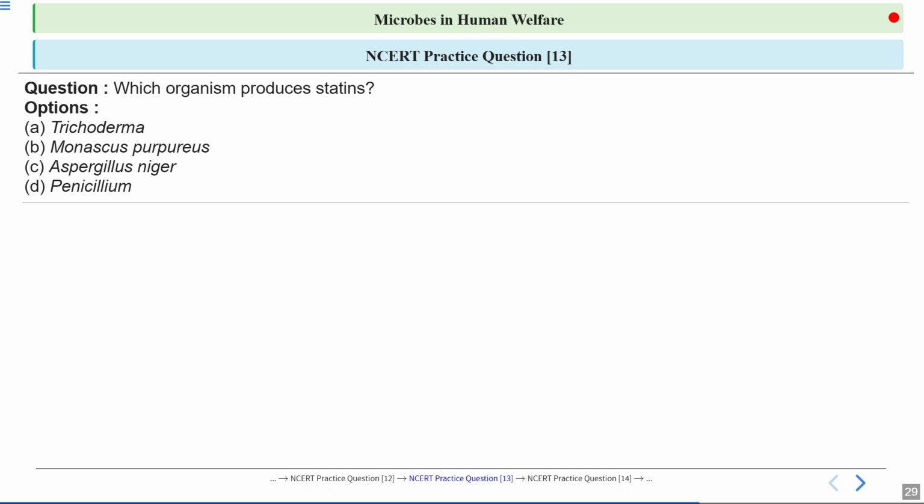What are the options? Trichoderma, Monascus purpureus. Option number C is Aspergillus niger. Option number D is Penicillium. What is the correct answer?